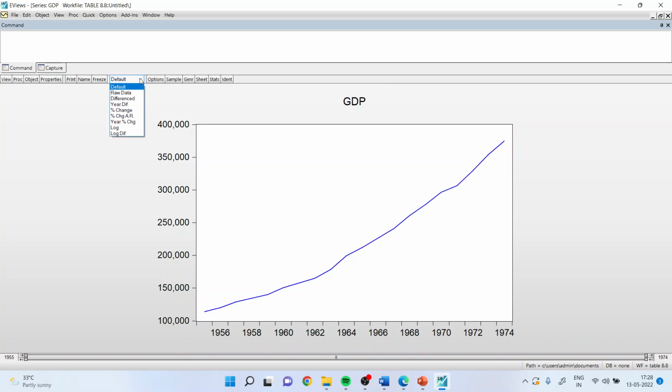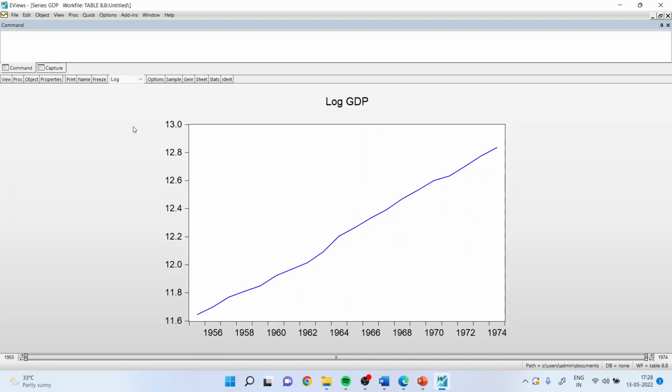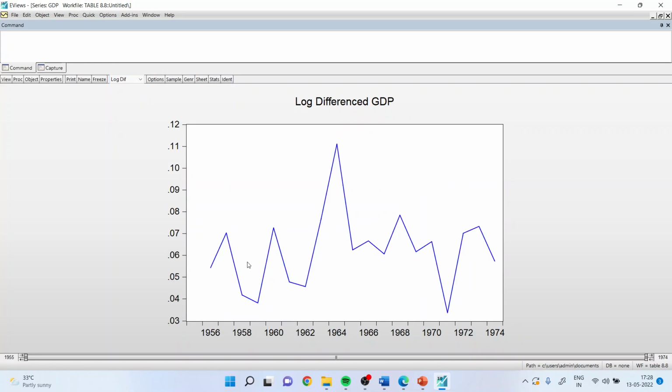Okay. Let us see what happens if I take the first difference of this series. What happens if I take the log of this series? What happens if I take the log difference? More or less, log difference will solve our problem. It's to make the series mean reverting.